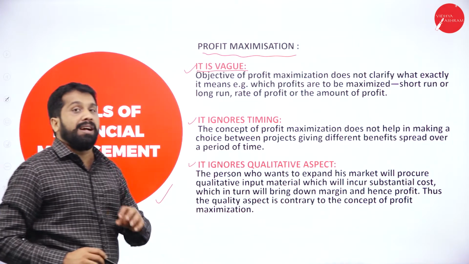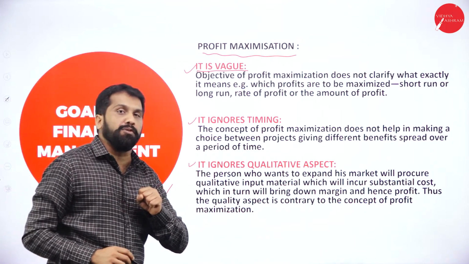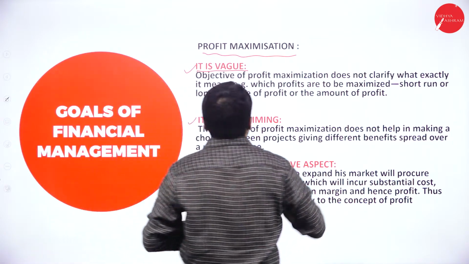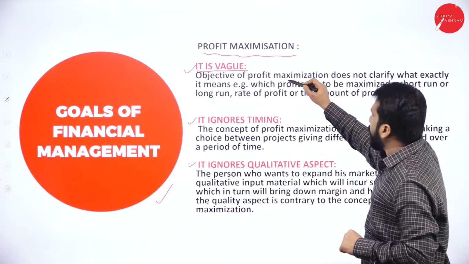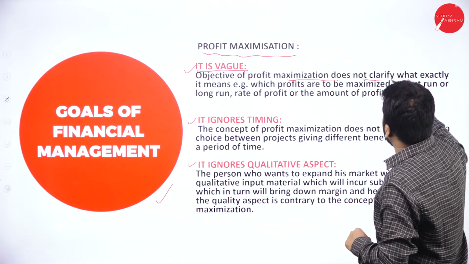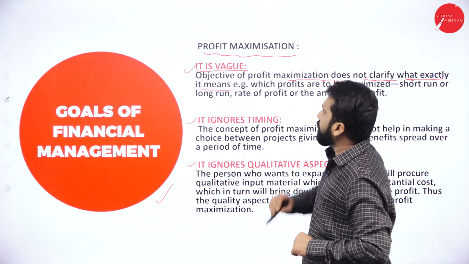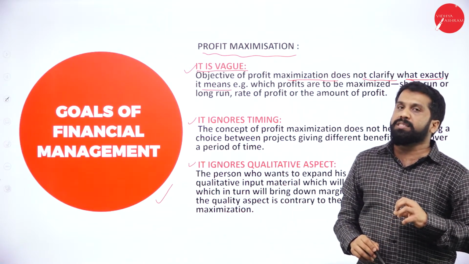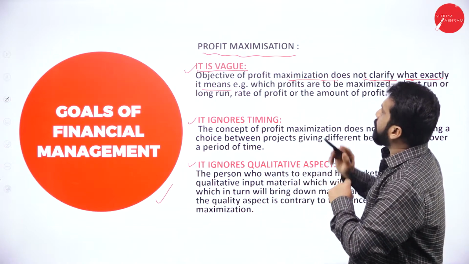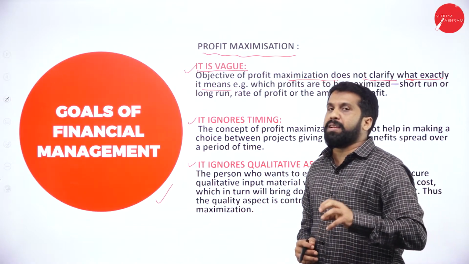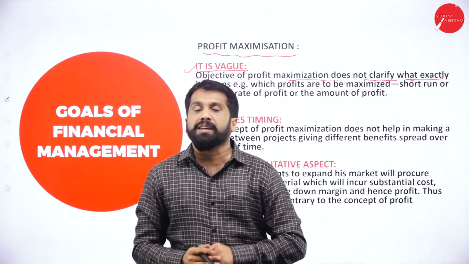It is nothing but bias, confusion. Objective of profit maximization does not clarify what exactly it means. So, the main goal of your financial management in profit maximization is what?